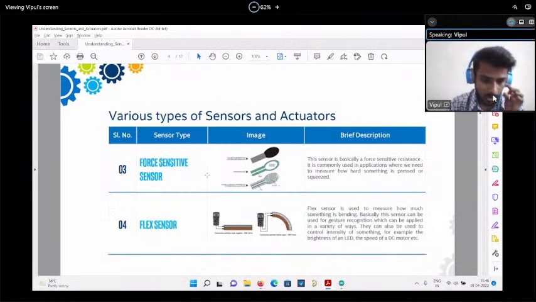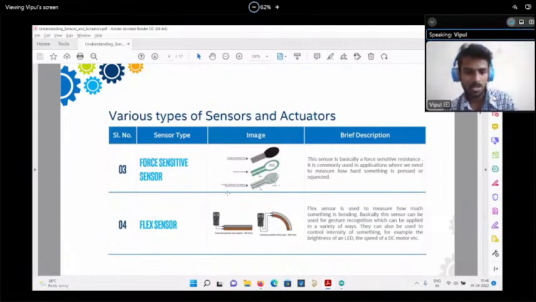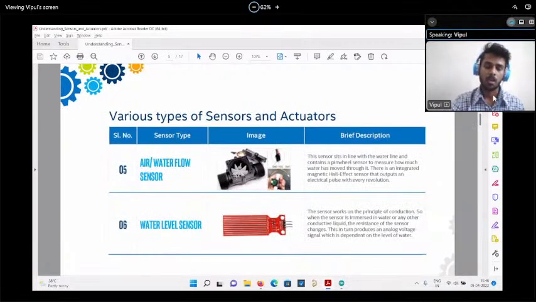Okay. So see, the force sensor is an analog sensor. The flex sensor is an analog sensor because its values are varying. Airflow sensor. What is this sensor? How much water is flowing through this pipe, depending on that, the value of this sensor gets varied. It's not giving only high or low, right? So that means it's not a digital sensor. It is an analog sensor.